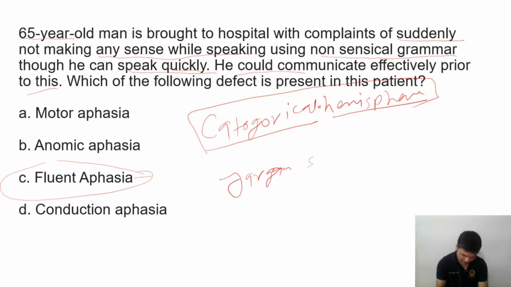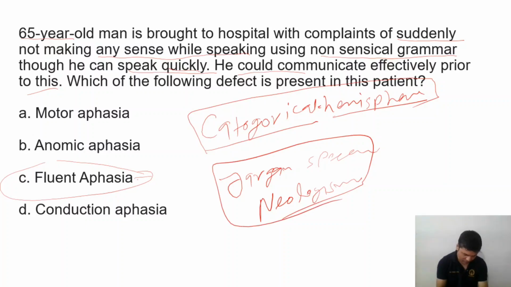Jargon speech, or we can say neologism. We can also use the term neologism for fluent aphasia. So what is this? This is because of damage in Wernicke's area, which is in the categorical hemisphere. We have Wernicke's and Broca's area.